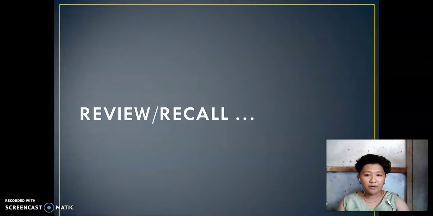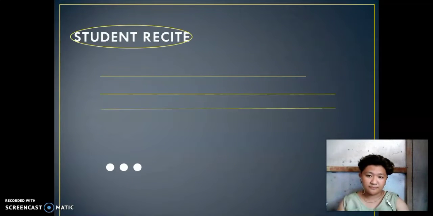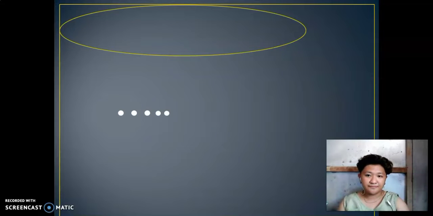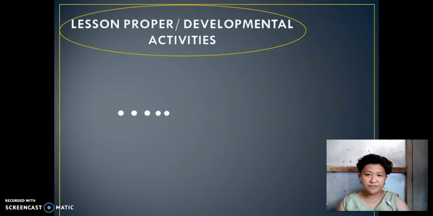Let's review or recall our past lesson. What's the past lesson we have tackled? The last lesson we tackled yesterday is the preposition and its use. A preposition is a word or group of words used before a noun, pronoun, or noun phrase to show direction, time, place, location. Okay, very good, class. Very well said. So let's go to the lesson proper or developmental activities.